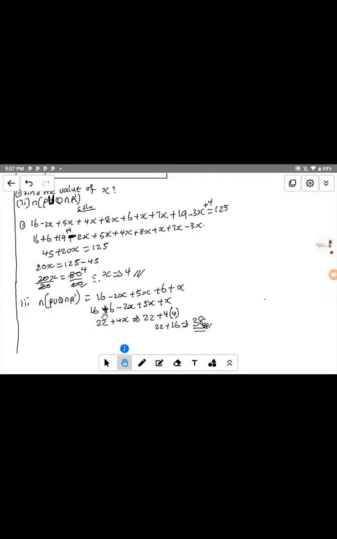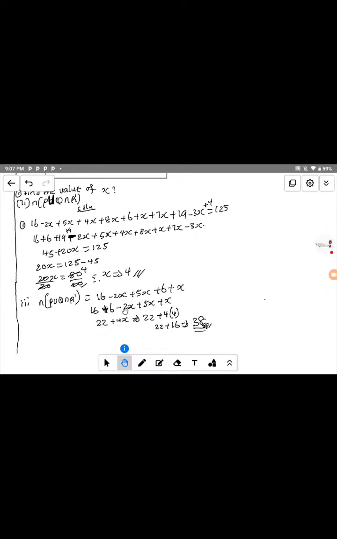The next thing we do is collect like terms. We have 16 and 6 here, they are the same, so I take them together. That is 16 plus 6, which gives us 22. Here we have 2s, 5s, and s, and I take them together: minus 2s plus 5s and s. Are we getting it now? That will give us 22.